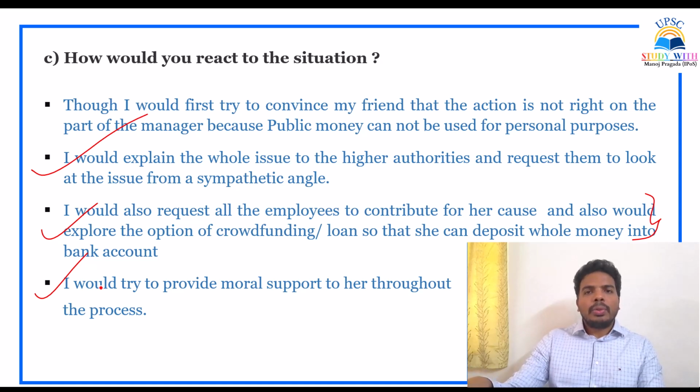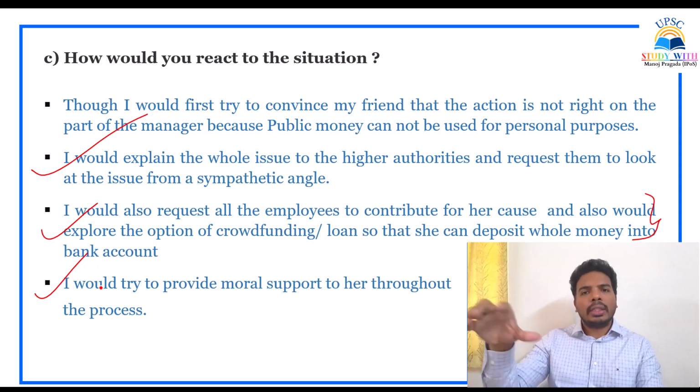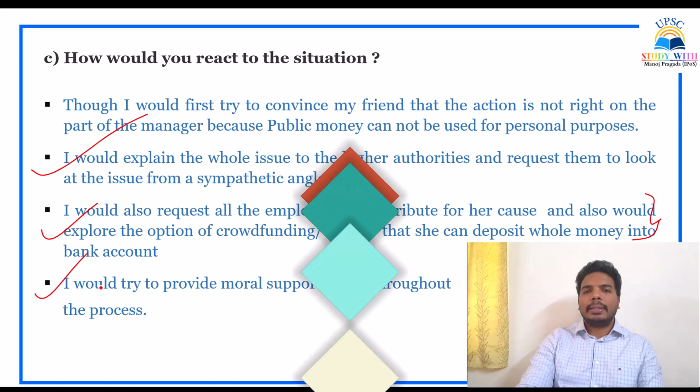I hope you understood how to approach the case study and how to write the answers based on the stakeholder angle and the other angles which I have provided you. These things will act as a skeleton so that you can develop the answer on that skeleton and write very, very good answers.